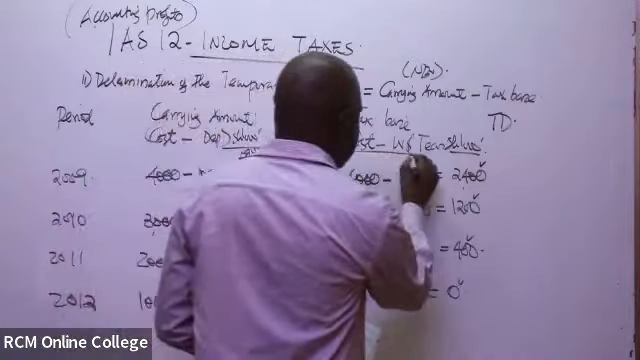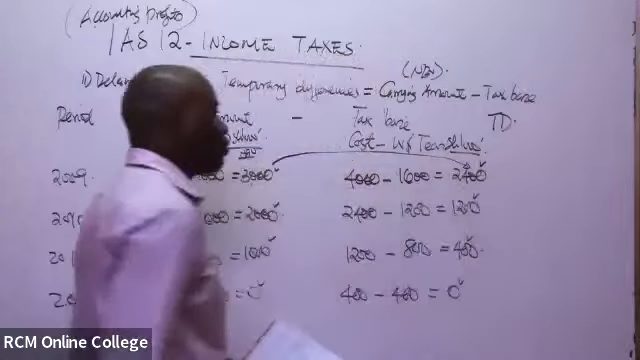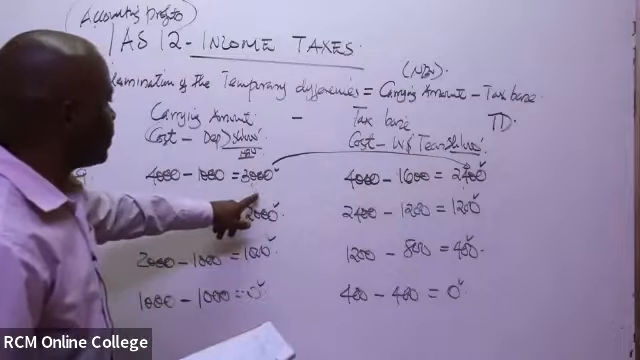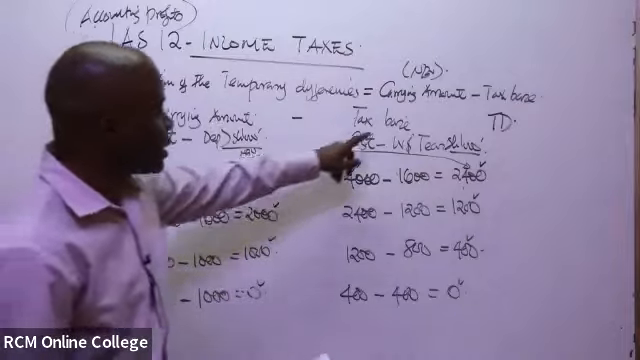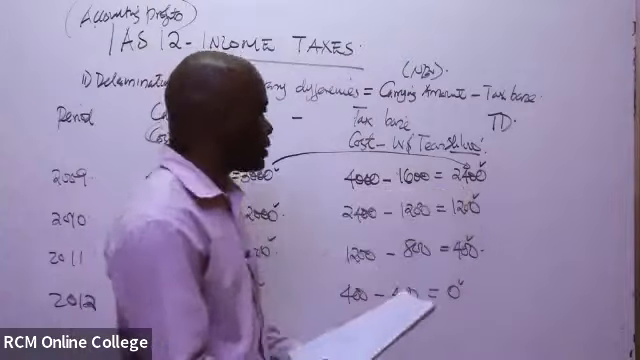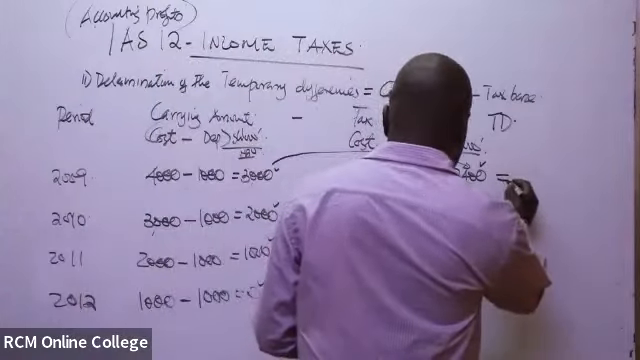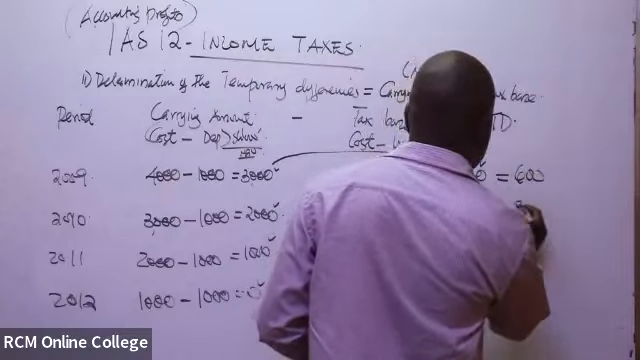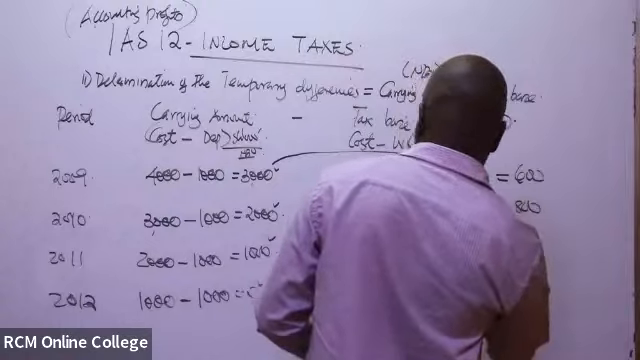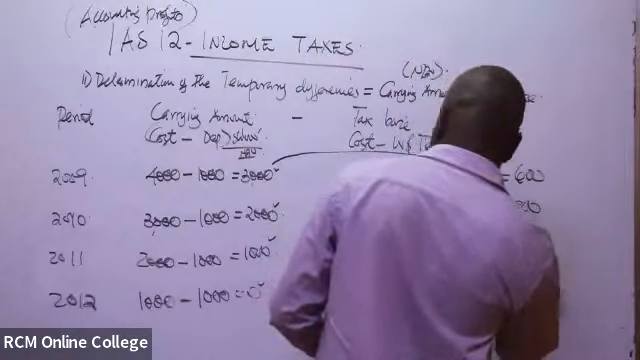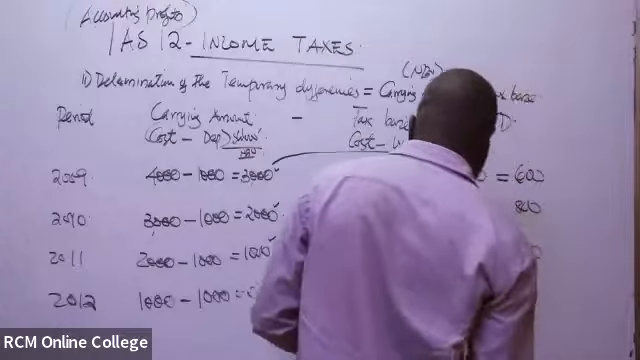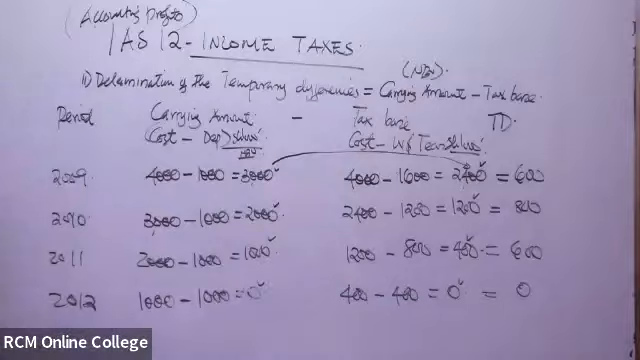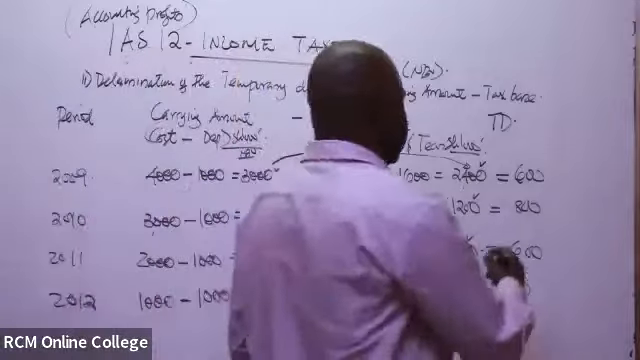Just now one of my students here, called Amos, might forget: don't forget, we are now subtracting. The carrying amount is this one. The tax base is this one that we've determined. So you're subtracting. For the first one here, it will actually be 600. I think this one will be 800. This one will be, is it 600? 600. This one will be 0.